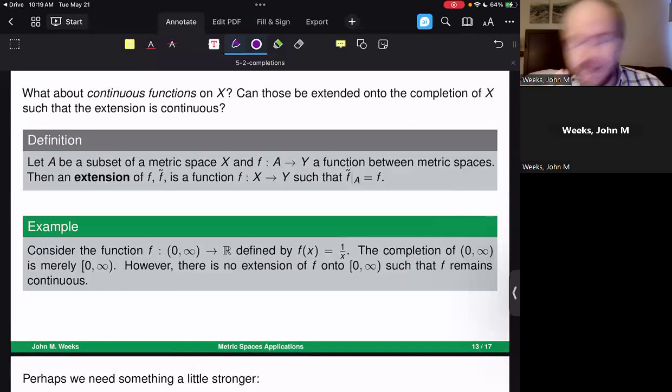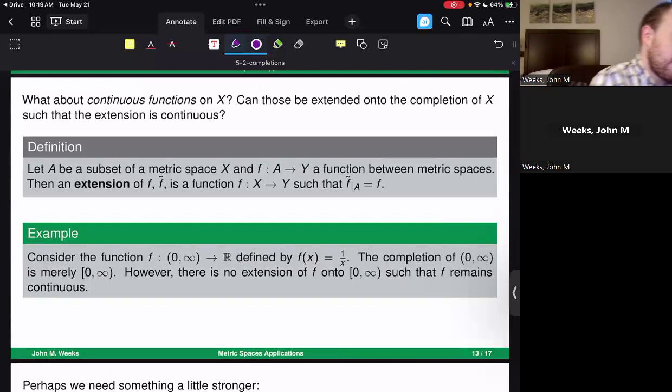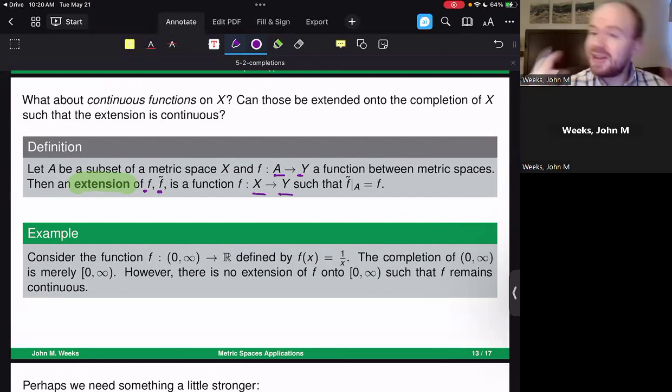And let's be clear about some of the conditions that we're saying no to here. So the definition of an extension that I've been talking about before is saying that there is a way to write the function f, which is something that goes inside of a subset of a metric space, to another metric space, Y. Then we would say an extension f tilde is a function that goes from the entire metric space, not just the subset, to that destination metric space, such that if you were to restrict the extension that you've made to the original subset, then you have the exact same function that you had from before.